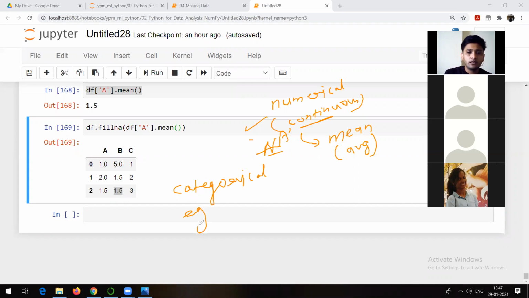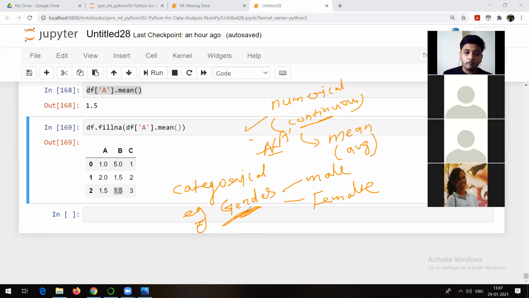For example, let's take the gender column. Gender is categorical data. Suppose the possible values are male and female, right? So this is an example of categorical data. Now, if someone is filling up a form and forgot to write down the gender, obviously in the database it is going to come out as a missing value. But we do not want missing values in our dataset. So how do we replace a missing value in this kind of column?